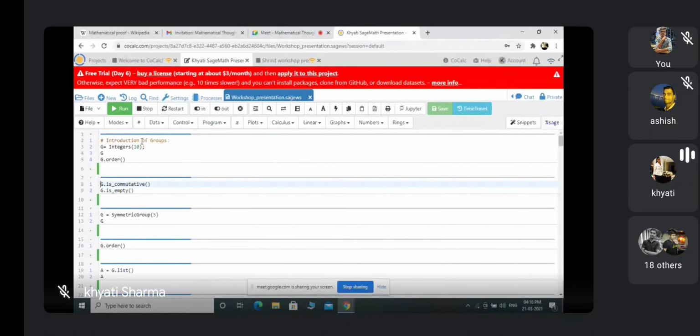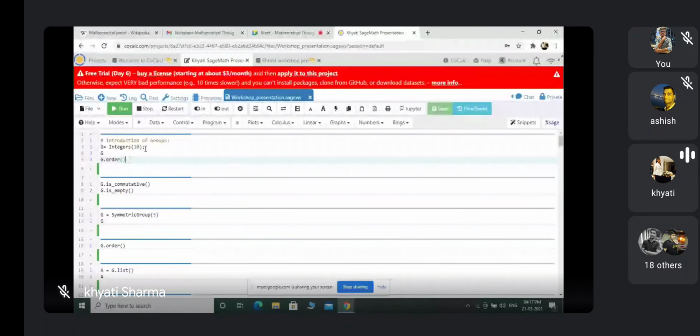So first of all, this is the Sage Math notebook I opened previously. The only part that is missing here is that you cannot run your heading in this Sage Math worksheet. Otherwise, you can do all the things that you can do there. These are the commands that I wrote before, because in this way I can cover more data. Now I am introducing a few well-known groups in Sage and the commands for them. So this is the introduction of groups.